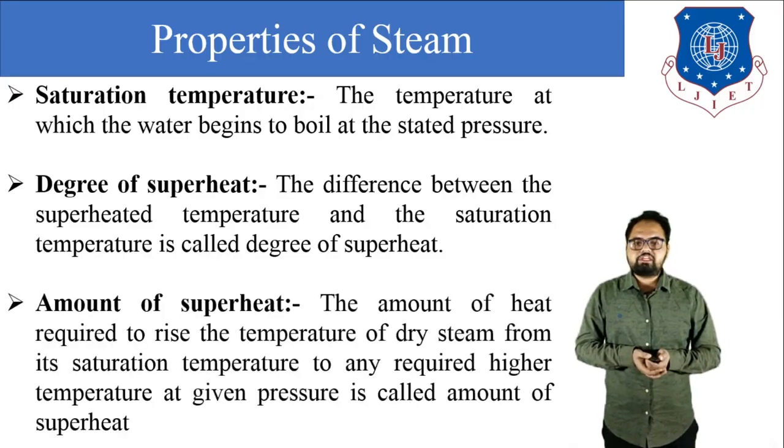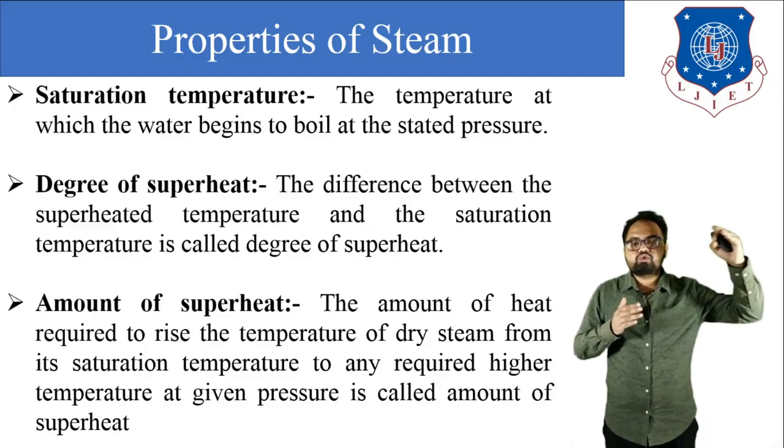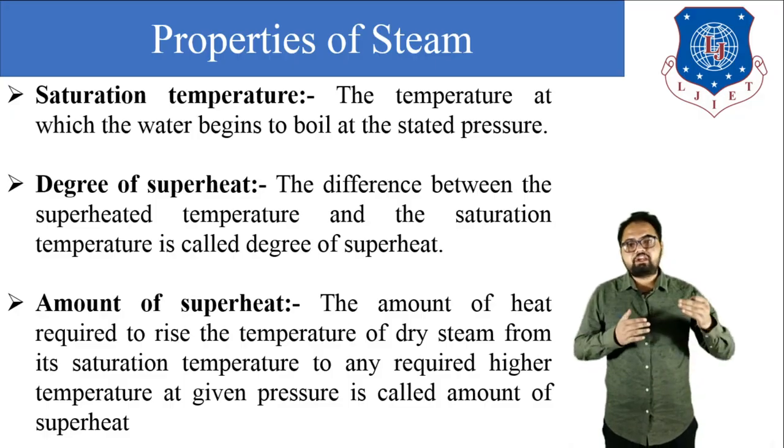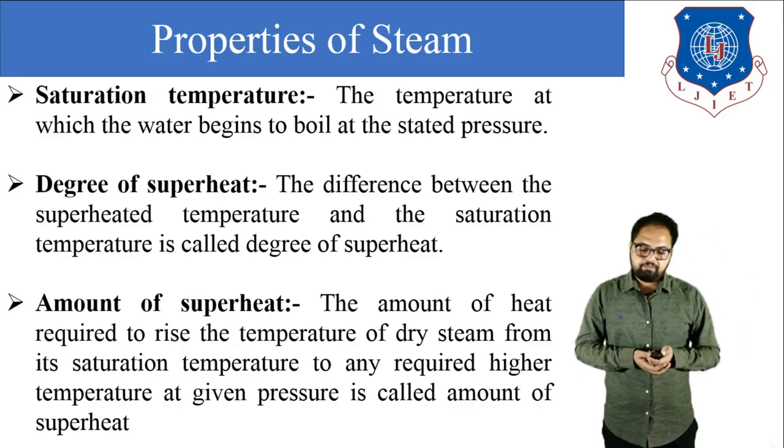Next is amount of superheat, means how much heat we require to raise the temperature of dry saturated steam to superheated steam, and we know that Q is equal to m c delta T. So the amount of superheat is m Cps (T sup minus T sat). In short, the amount of heat energy required to raise the temperature of steam from dry saturated steam to superheated steam is known as amount of superheat.